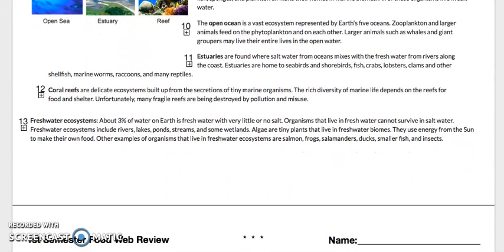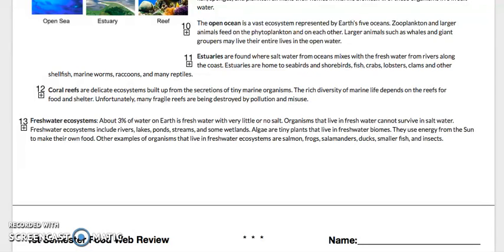Coral reefs are delicate ecosystems built from the secretions of tiny marine organisms. The rich diversity of marine life depends on the reefs for food and shelter. Unfortunately, many fragile reefs are being destroyed by pollution and misuse. Freshwater ecosystems, these are about 3% of the earth is freshwater with little or no salt.